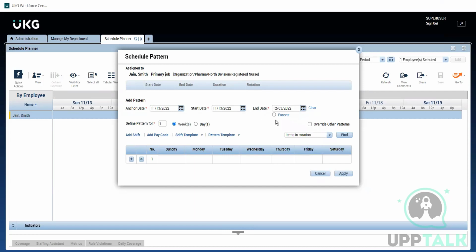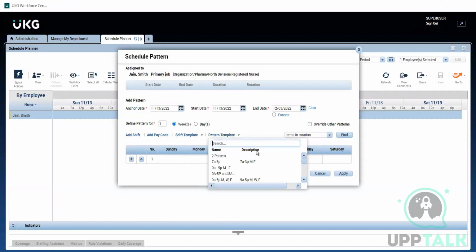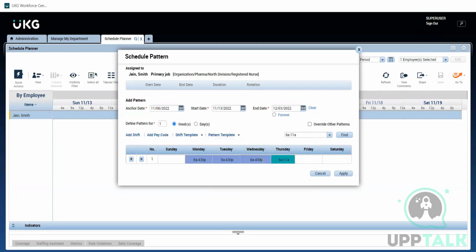The only thing I need to add here is to click on the pattern template and look for our pattern. Yeah, here it is. See, done. Just click here, and it will automatically populate the other values into the cells.